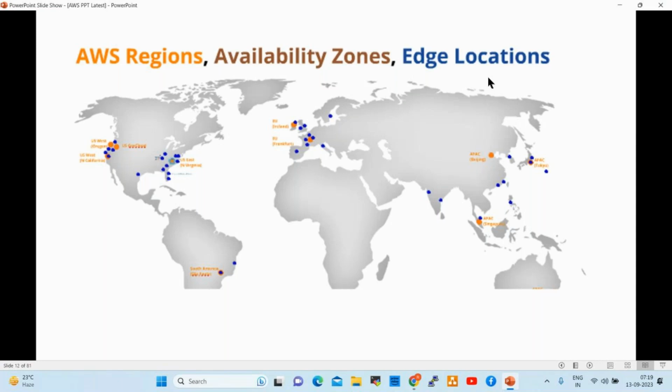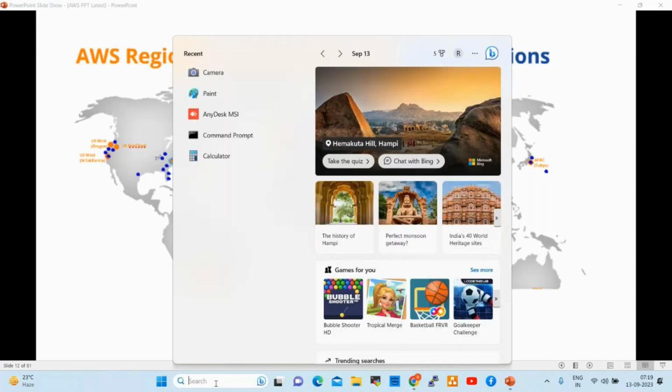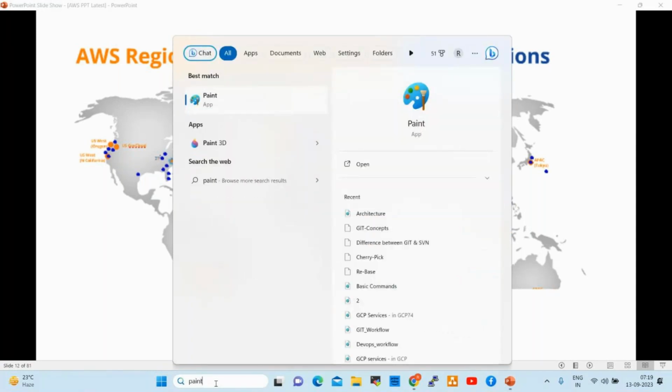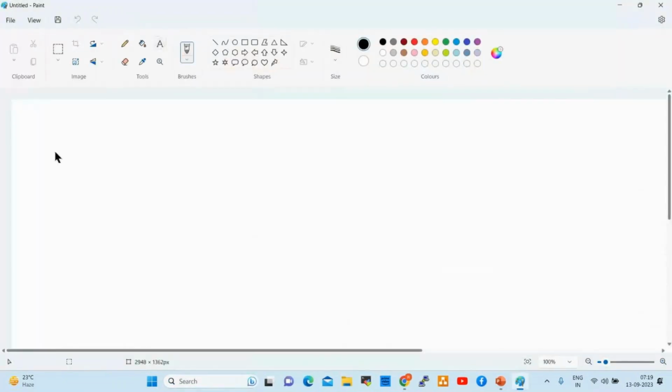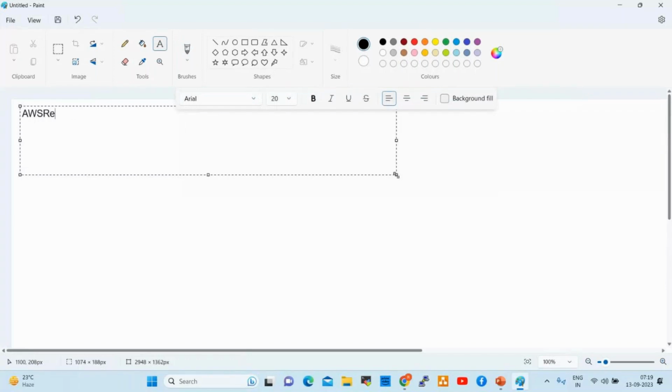Let's try to understand. Regions and zones we can discuss today. Edge locations I'll explain later.